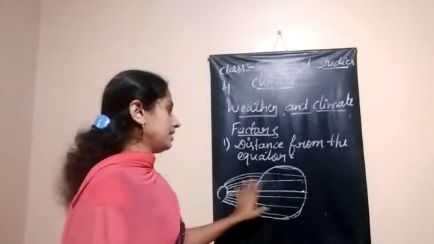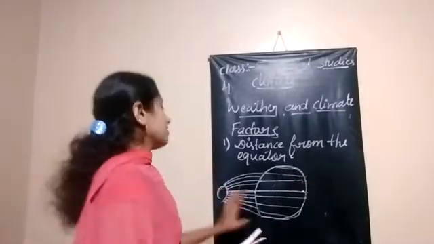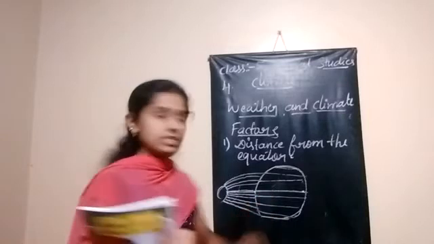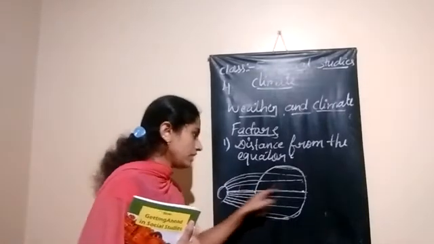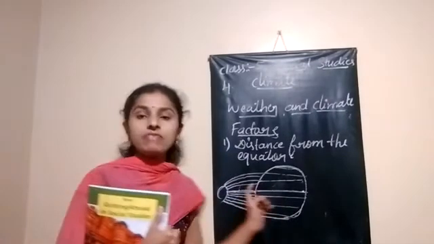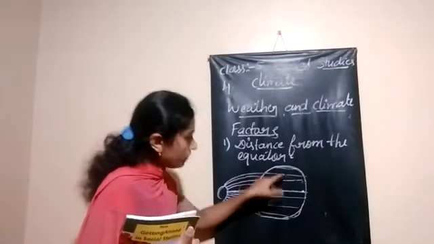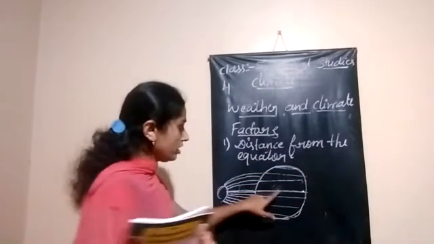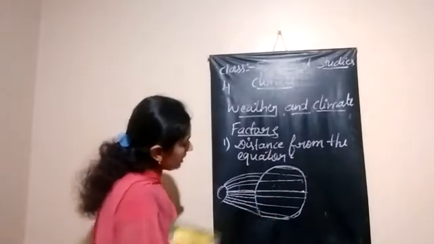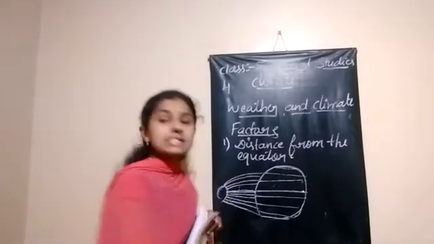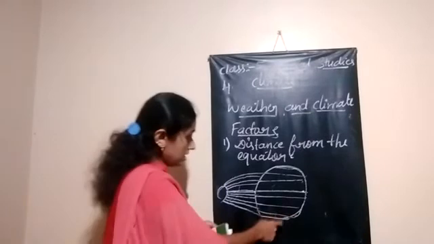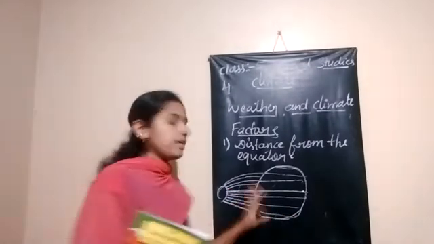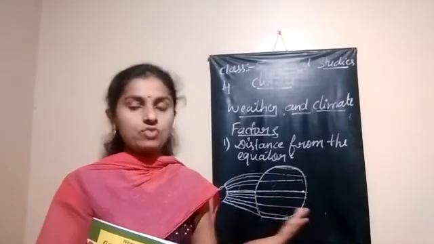Near the equator, direct sun rays are falling. But when we go far from the equator, to the upper side or the southern part, the sun rays fall slantingly. This affects the climatic conditions of the region.